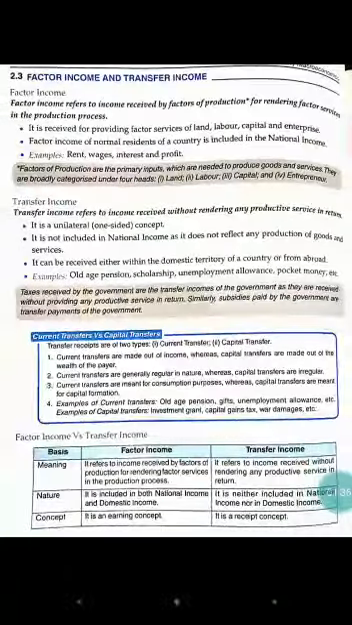If we talk about the meaning of factor income, it refers to income received by factors of production. Any income which is received by factors of production like land, labor, capital and enterprise for rendering factor services in the production process. Now transfer income refers to income received without rendering any productive service in return.